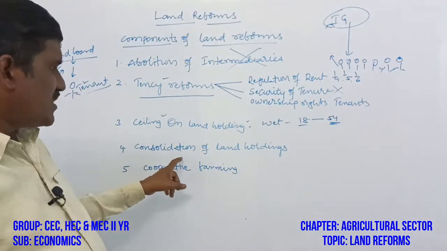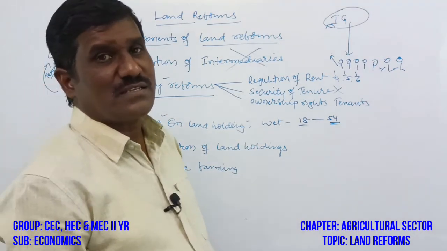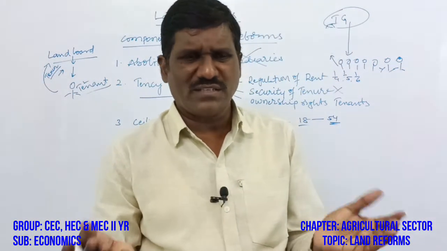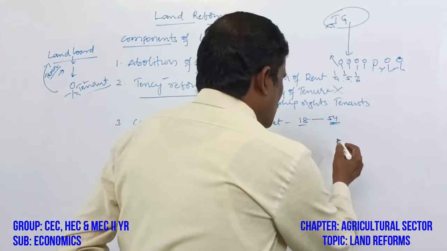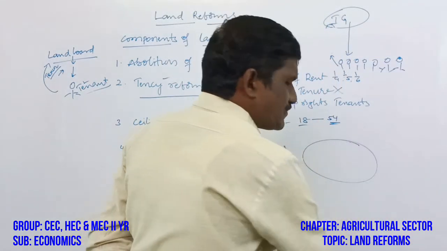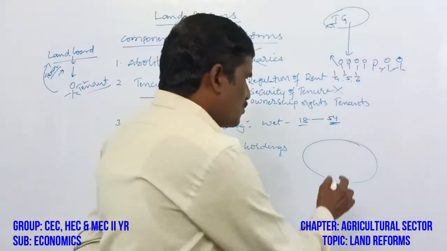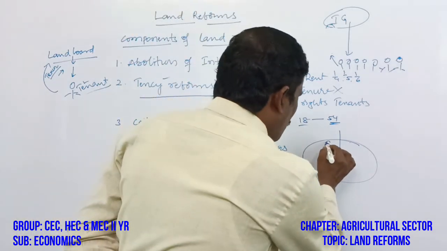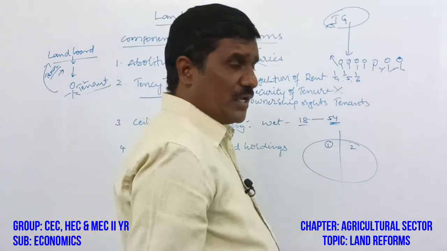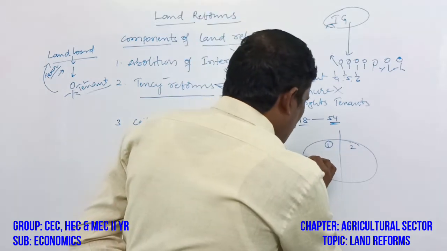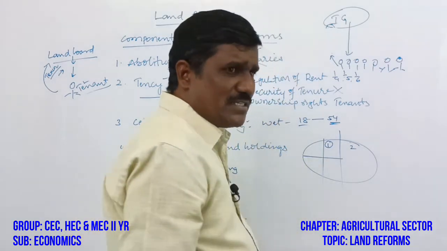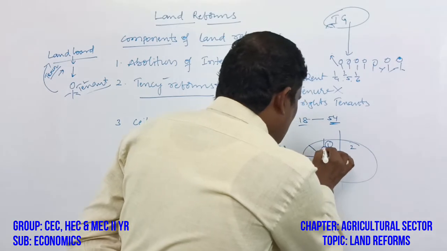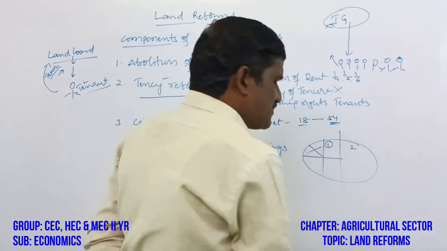Next, consolidation of land holdings. Yes, in India most of the lands are fragmented holdings. What is fragmentation? Suppose this is the size of the land. If the farmer has 2 children, the land is divided into 2 parts. If each of them has 2 children, it is divided into 4 parts, and then again.